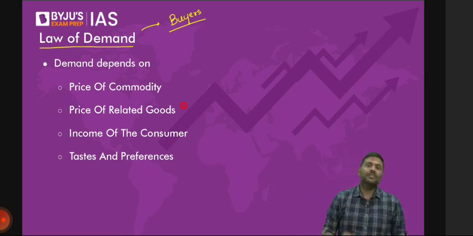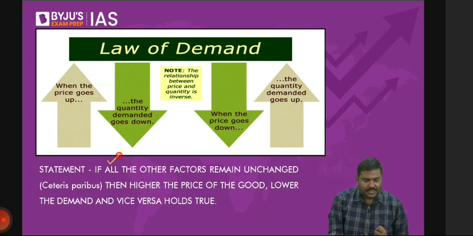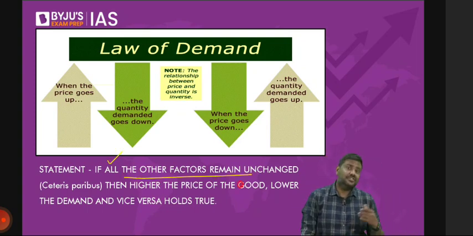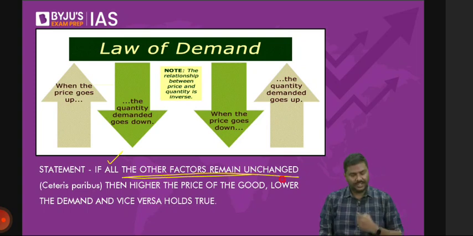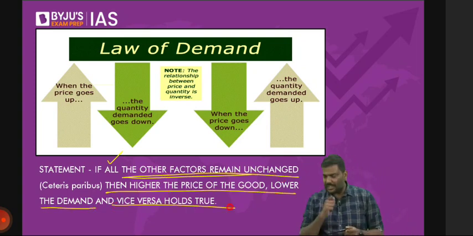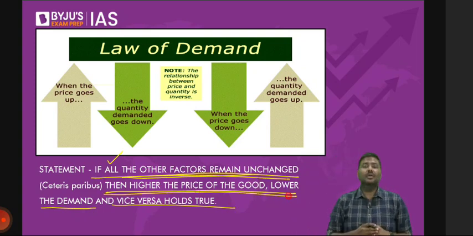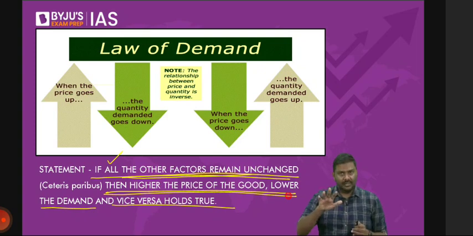Let me start. What is law of demand? Law of demand states that if all the other factors remain unchanged, then higher the price of the good, lower will be the demand, and vice versa. I'll repeat the statement. If all the other factors remain unchanged, higher the price of the good, lower will be the demand, and vice versa. This is the statement. Let me explain. Don't worry.